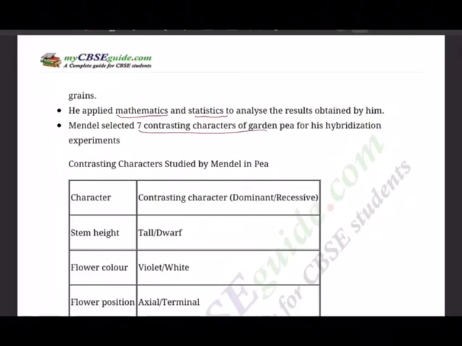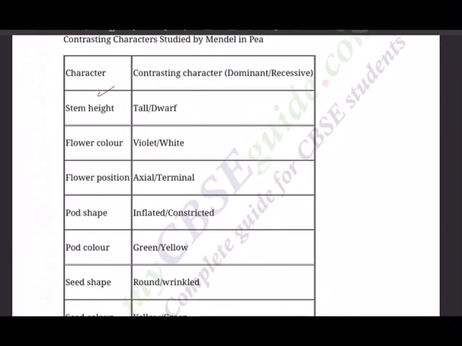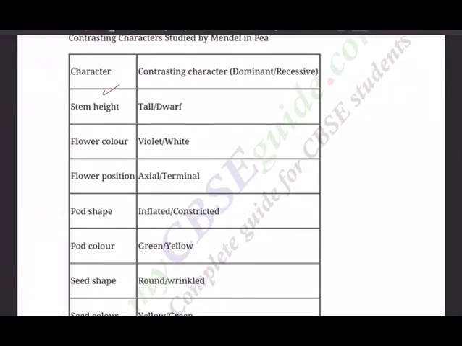What are those contrasting characters? As I said, height of the plant. There are 2 contrasting characters: one is tall, another is dwarf. So tall character, dwarf character, phenotypic. Flower color: violet, white. Flower position: axial, meaning at the tip of the stem, and second, terminal, it's not at the tip, it's on the branch.